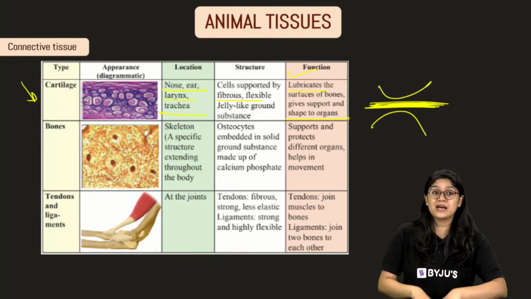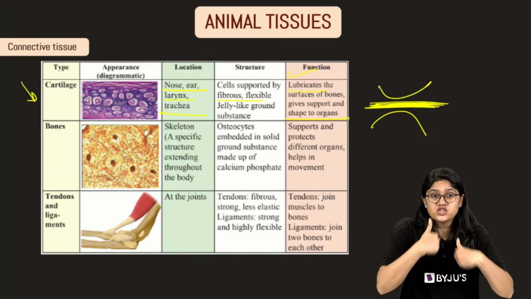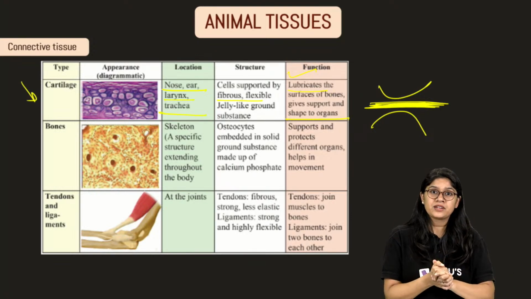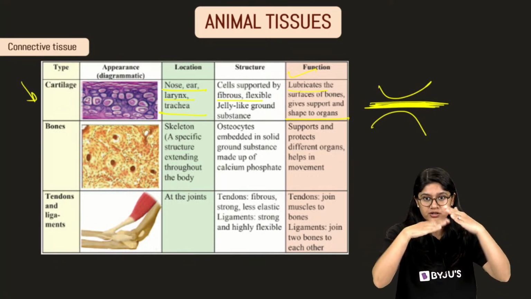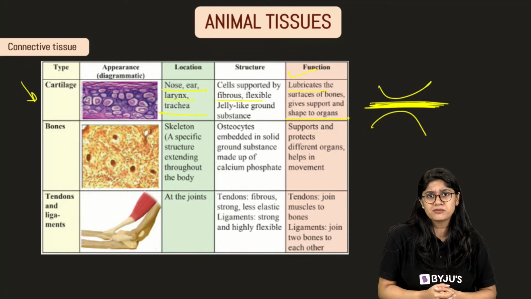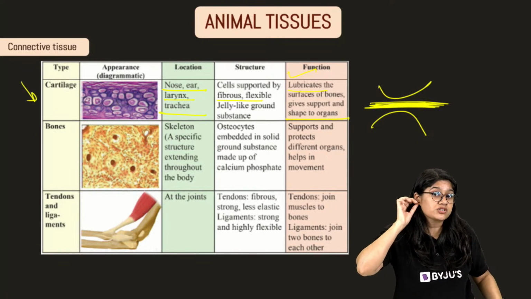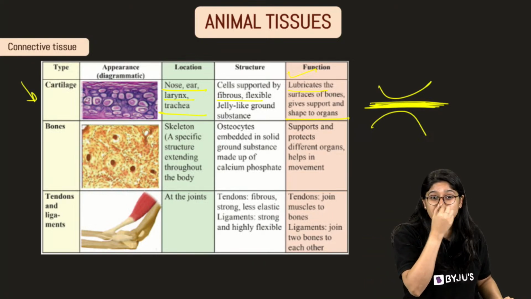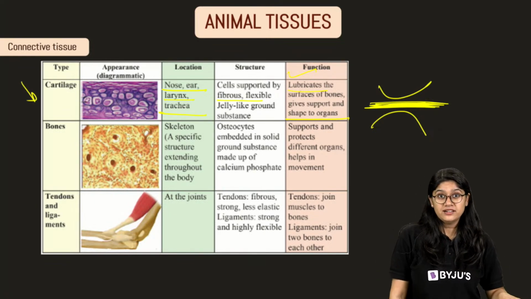Now, a similar thing happens in our bones also. If bones are continuously getting rubbed against each other, definitely what will happen? They will have wear and tear, and eventually it will pain a lot. So in between that, we have a cartilage. It acts as a cushioning effect. It prevents the wear and tear and provides the lubricant also in between. Clear, everyone? So cartilage is super important. It is there in our ears also, a flexible tissue that we all can move. Then we have it in the nose also. In the trachea also we have the cartilage.